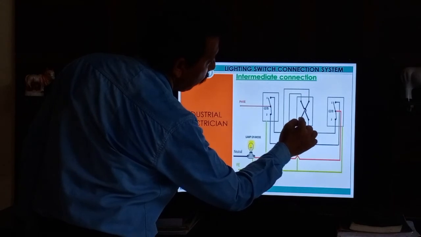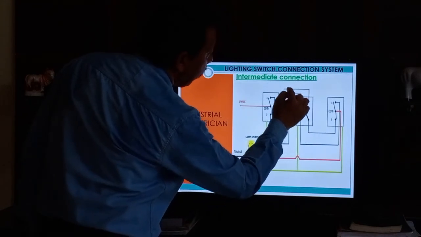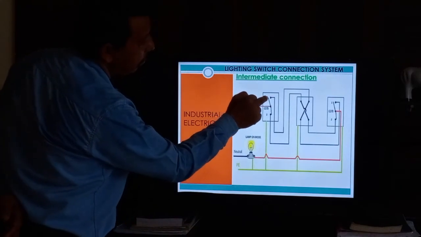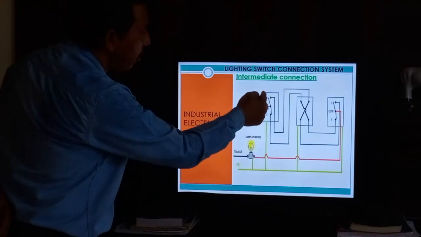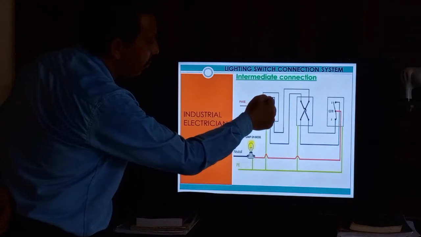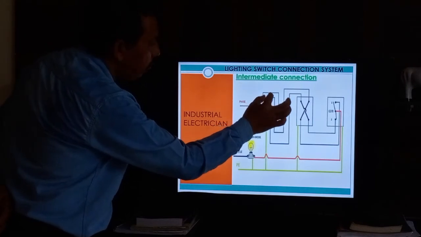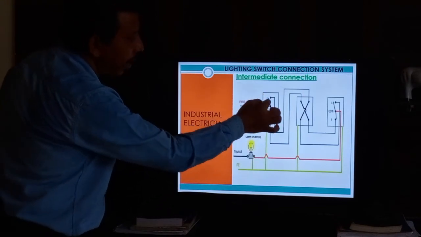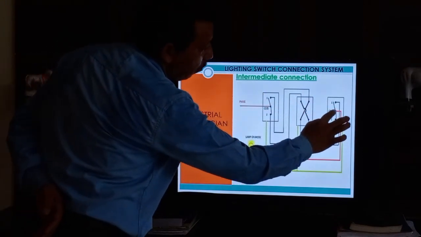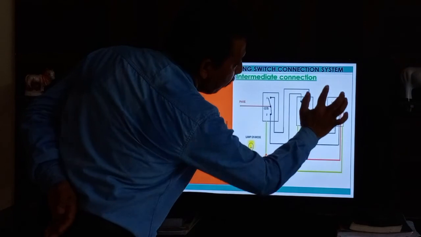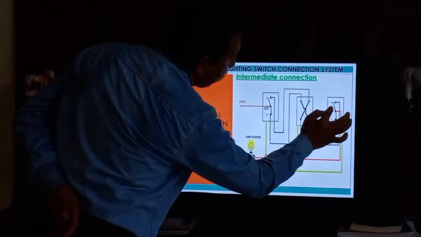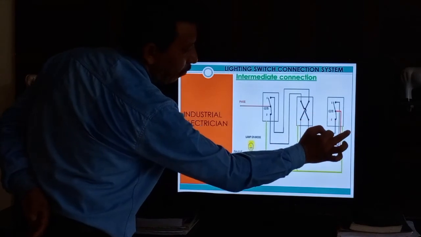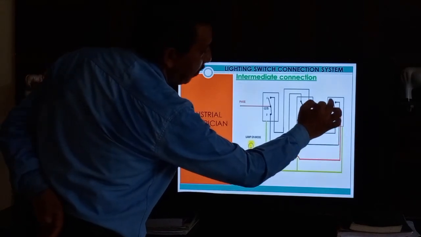Through the intermediate switch, bypassing, it comes to the other side. There it is open, so the light is off. Now if this one is touched on, this means the light is on. But now you go there and switch off. Off means you push the other side. The other side means this one is connected here, and this is open now, and this open means this connects here.